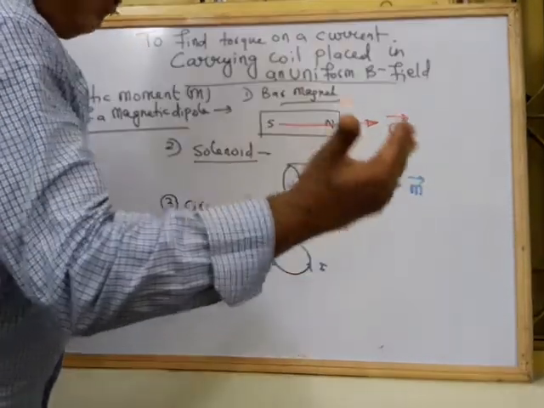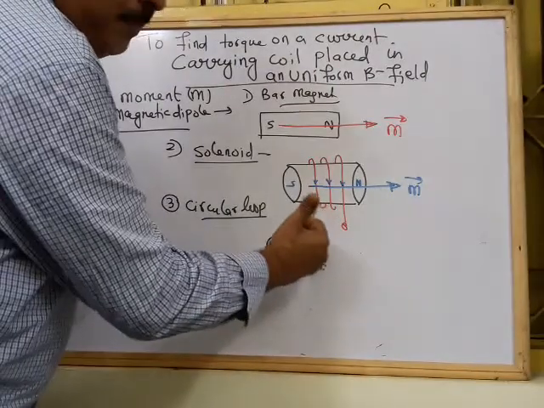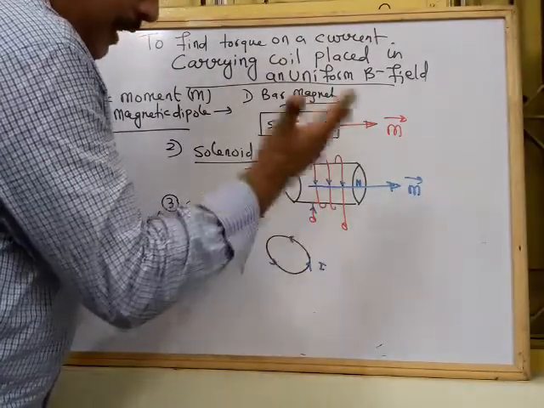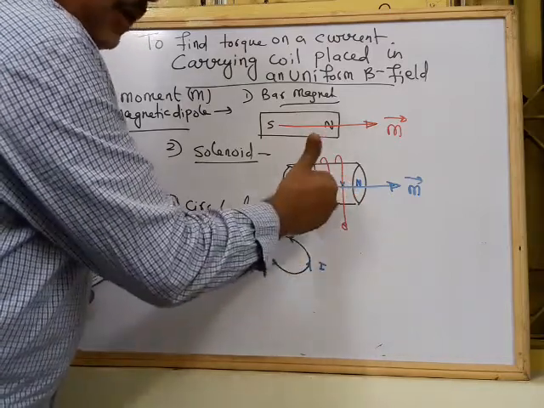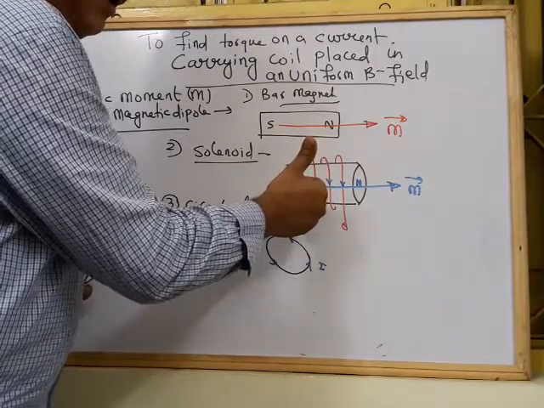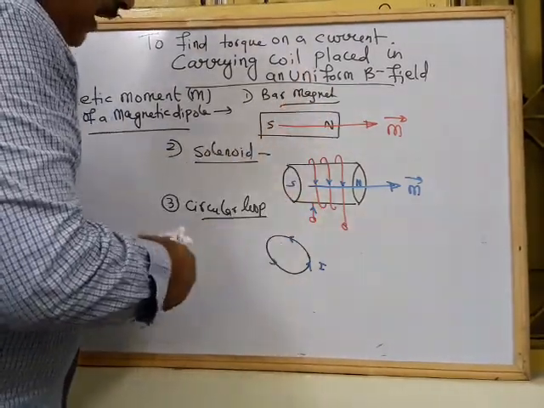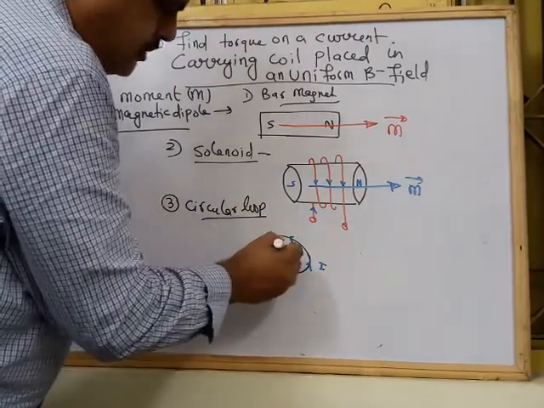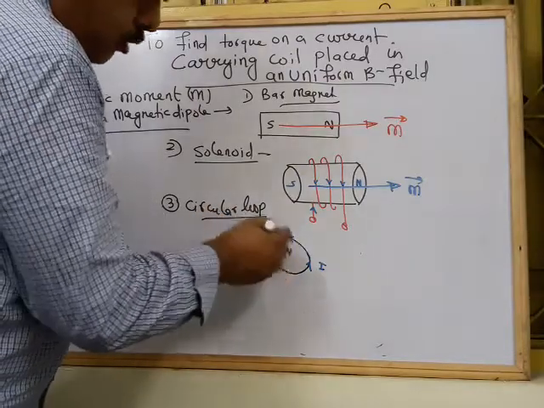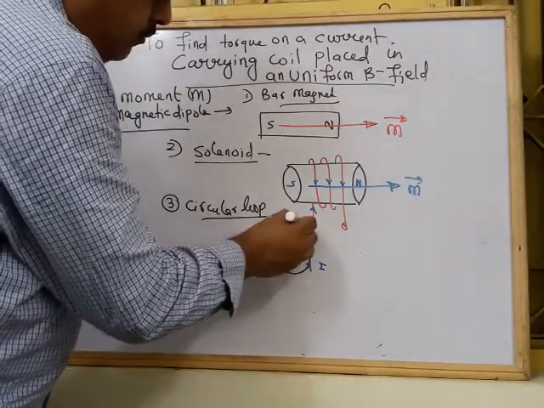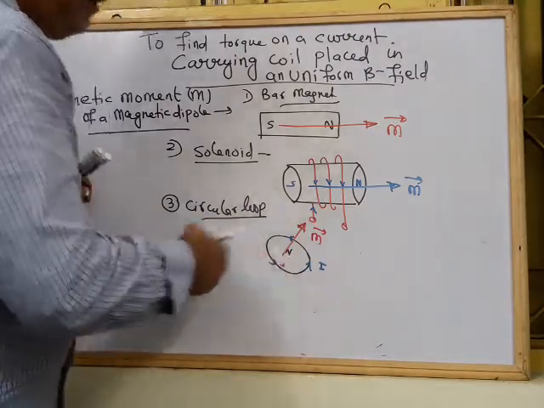Take the right hand palm, put the curling fingers in the direction of current. Now this is the thumb. This thumb points in the direction of the magnetic moment. So the thumb points in the direction of magnetic moment, which means there exists a north pole here. Thus, in the case of a current carrying circular loop, the magnetic moment vector points like this. North pole there, and on the back side there is a south pole.